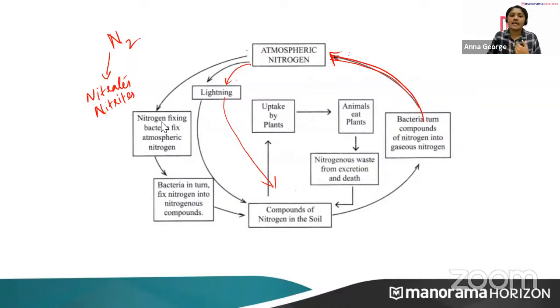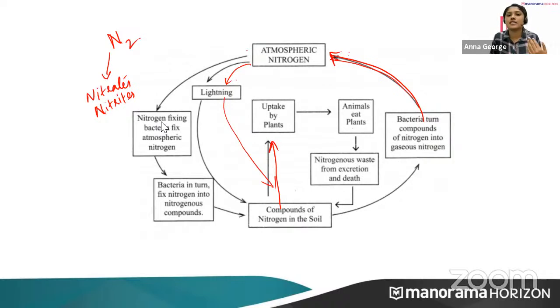And how are these compounds of nitrogen taken by plants and animals? Plants grow on soil, right? So plants already get this nitrogen through soil. Plants take it up, and these plants are eaten by animals, including us also.